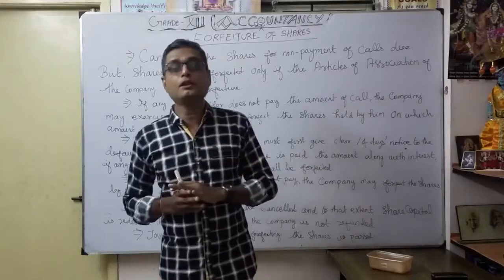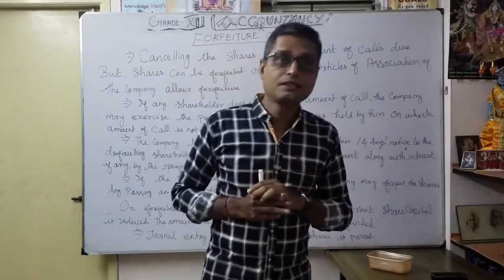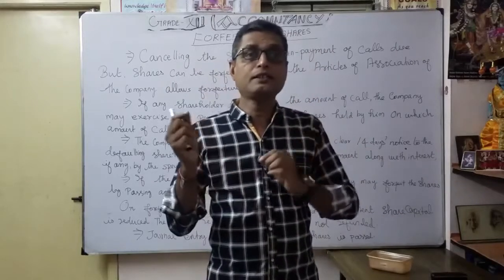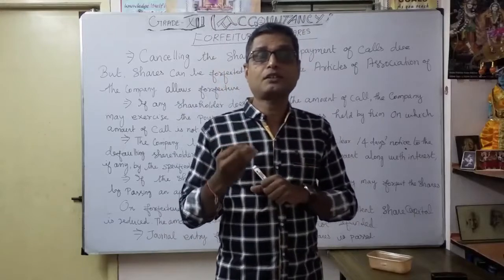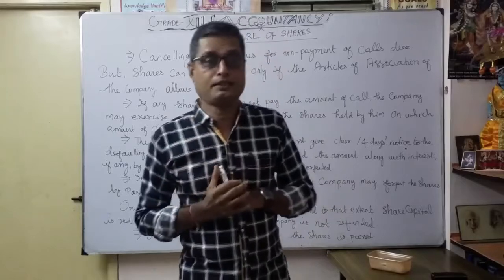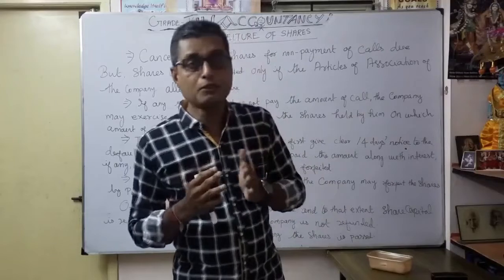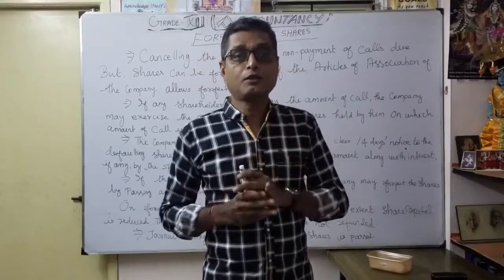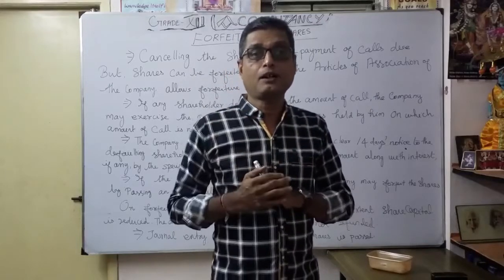So for example, a share unit is, application 2 rupees, allotment 3 rupees, first call 2 rupees, second call 3 rupees. Whenever there is such a structure of the units, sometimes on the first call and second call, a particular shareholder is not in a position to pay the money. Even though the company calls on the shares, the particular shareholder still defaults on payment of calls.